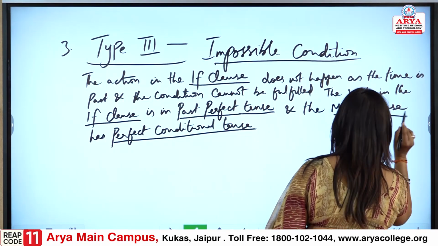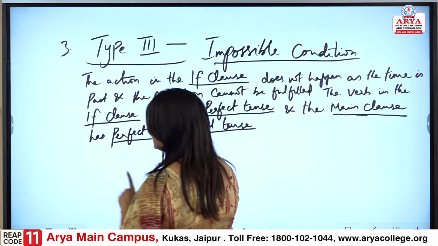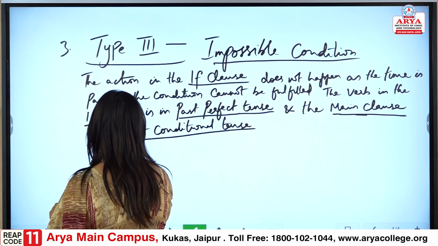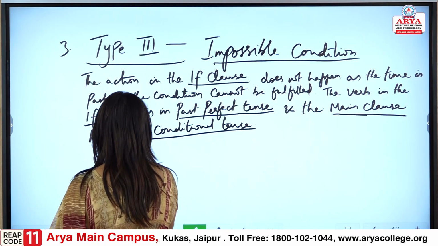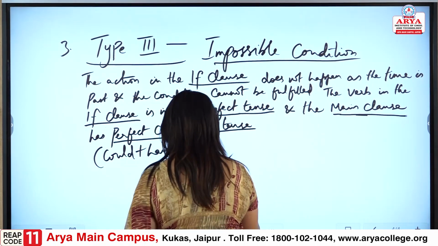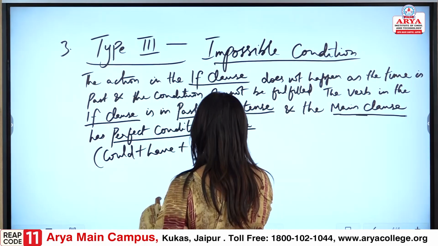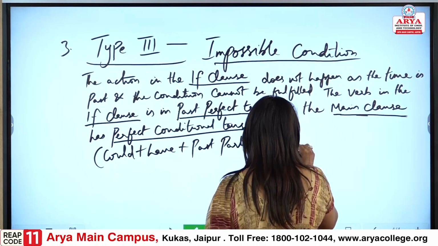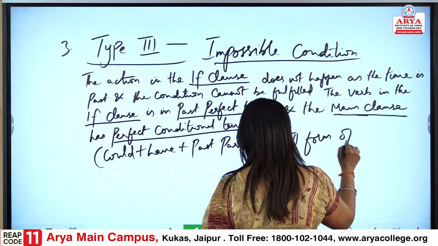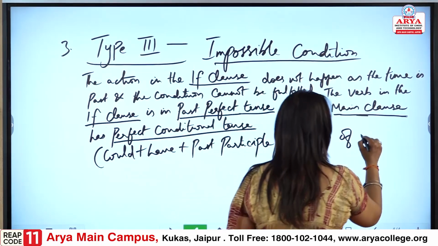So, let us understand how the perfect conditional tense would be: could plus have plus past participle, the third form of the verb.